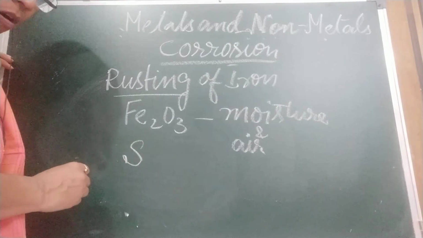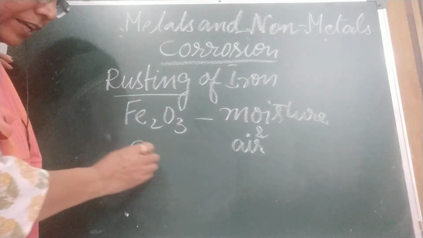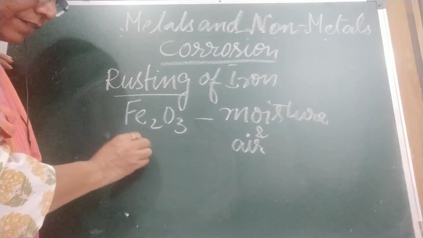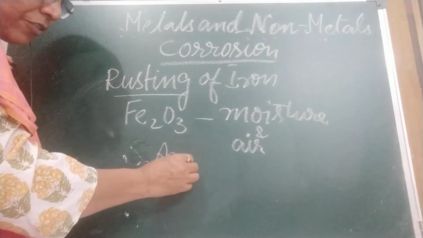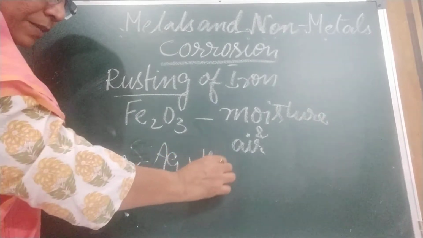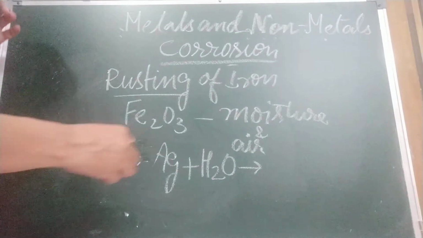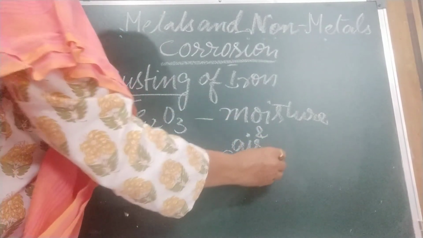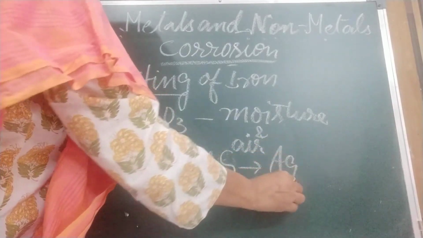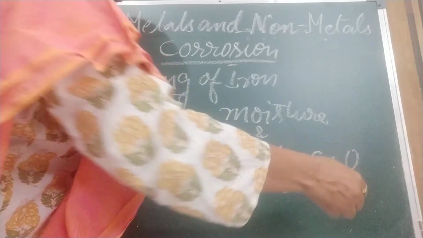If a sulfur compound is present, such as hydrogen sulfide as a pollutant, silver reacts with that and forms silver sulfide, Ag2S, plus H2.